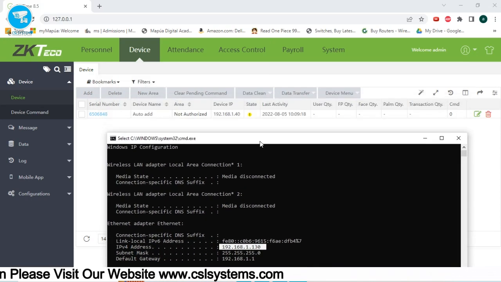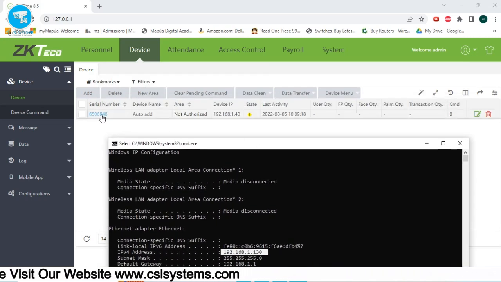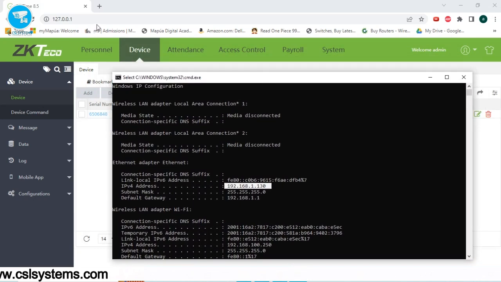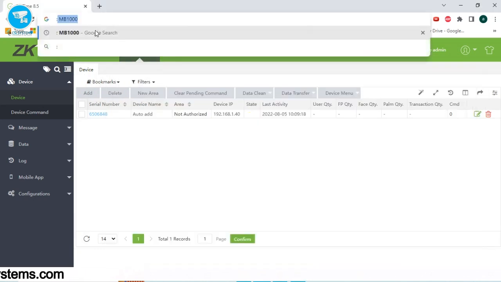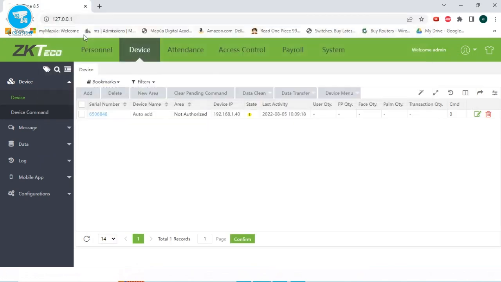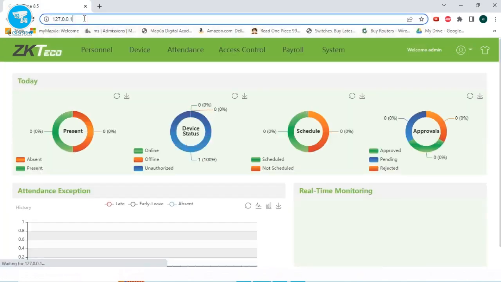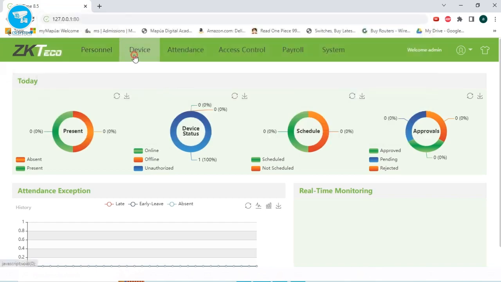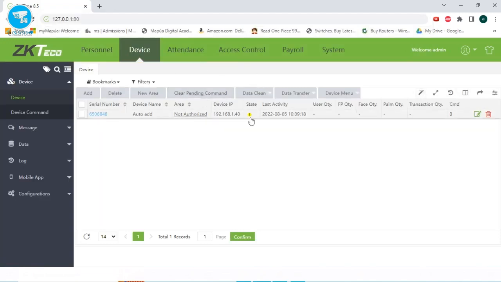Once you do that, the device will appear also here. And also remember that you should input the port. The port is 127.0.0.1:80. As you can see, it will not appear here because 80 is default. But you can just think of it like this. So the port you need to set on your device should be 80. Once you see it here, now we just need to add.